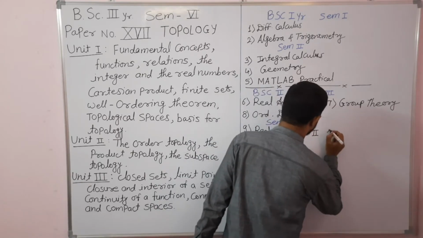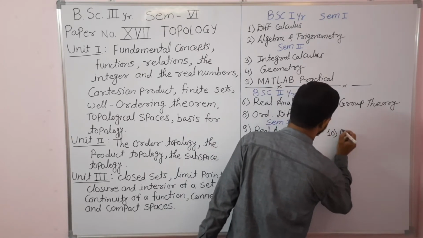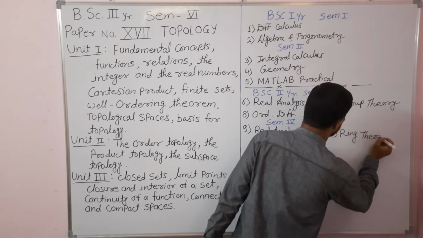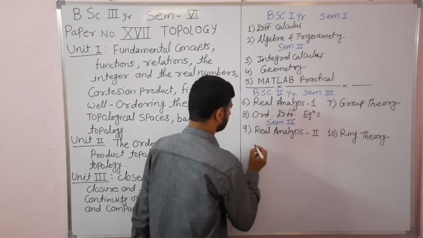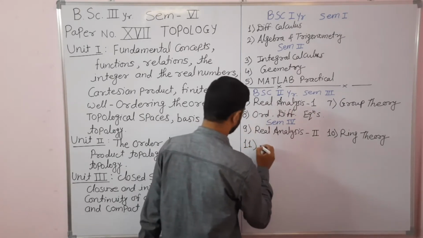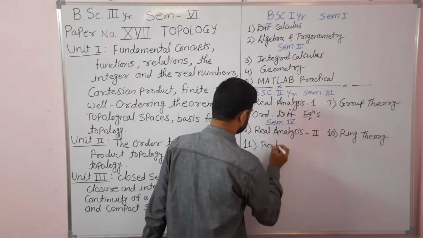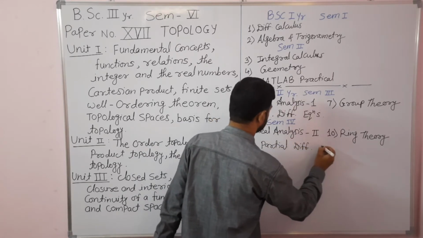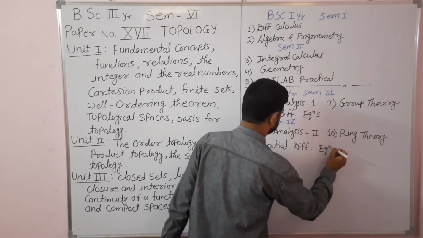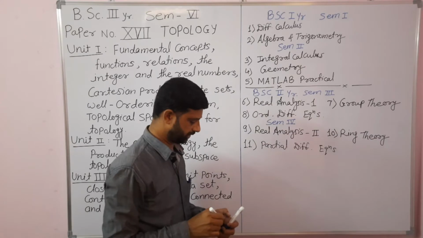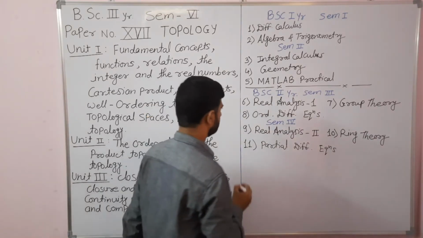Then paper number 10 was ring theory. And paper number 11 was partial differential equations. Okay. So these 11 papers, till second year, fourth semester, we have studied.